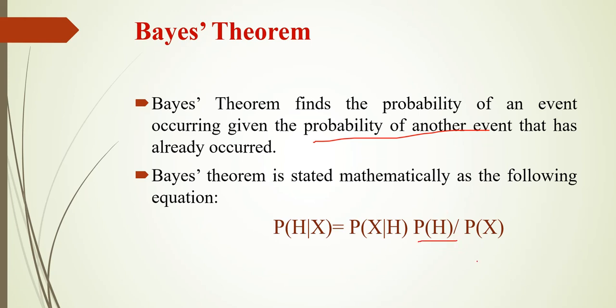Then what is meant by P of H? P of H is called the prior probability of H. That is the probability that the customer will buy a computer regardless of age, credit rating and income. So here we are not considering any features. We are considering only the hypothesis. That is called the prior probability of H. Then P of X given H. Here first we will represent the input features.